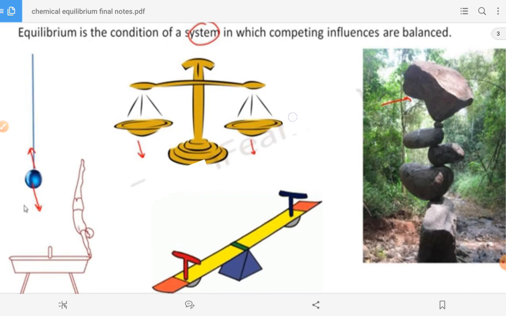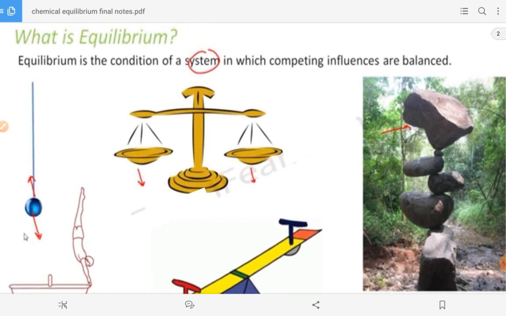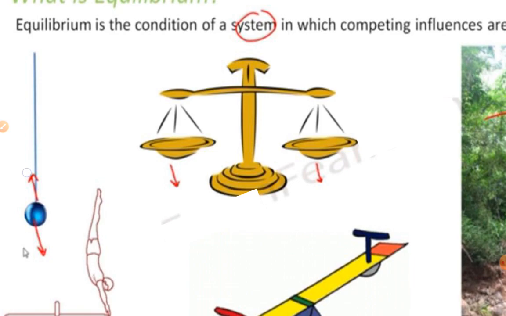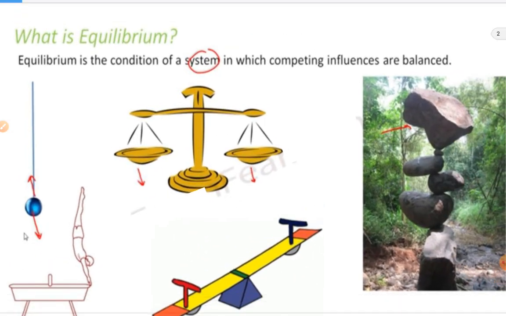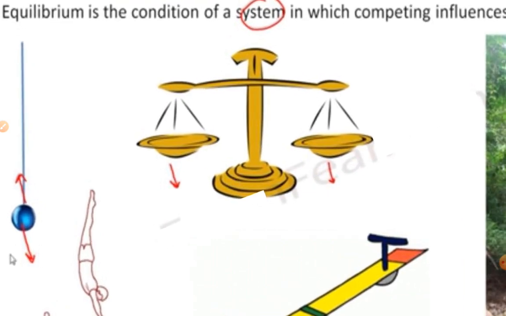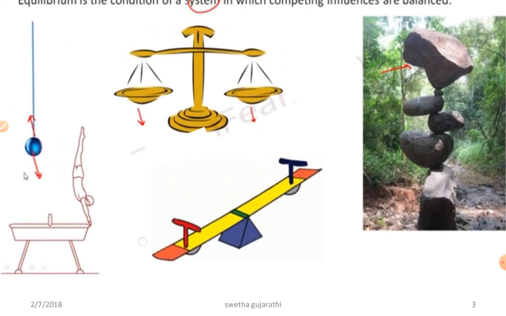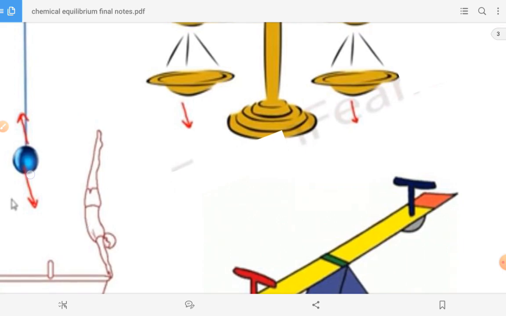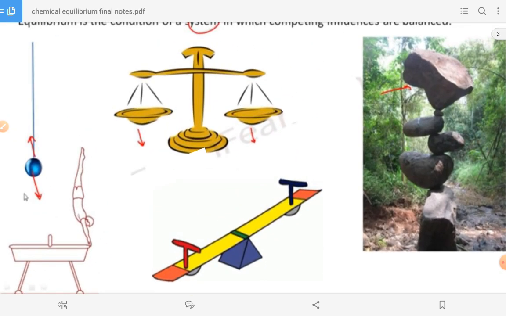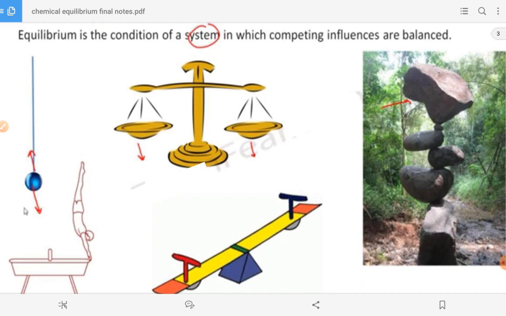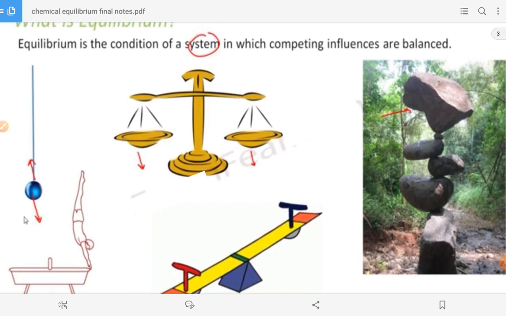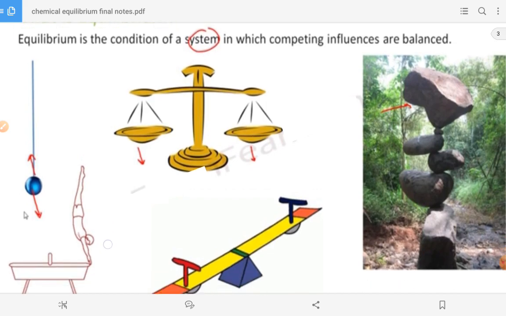Now what is the meaning of equilibrium? As you know very well, we have balancing. This balance will be balanced only if both sides have an equal amount, equal masses. Then only the system is called to be in equilibrium. Now here you can see the person doing gymnastics. He can be in equilibrium if he is balancing along with what he is going to operate on. It should be balanced, then only it is called equilibrium.